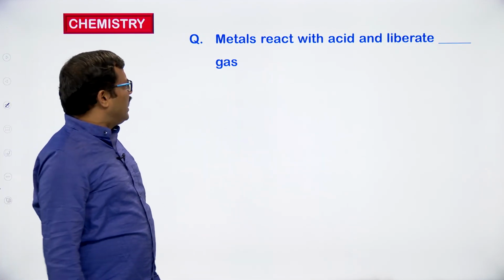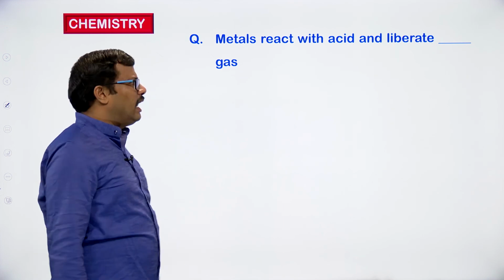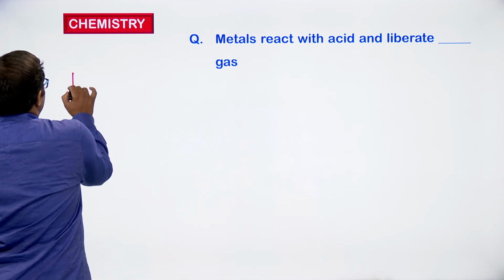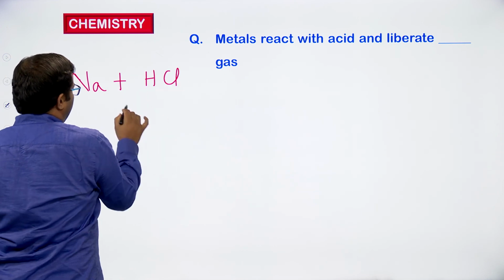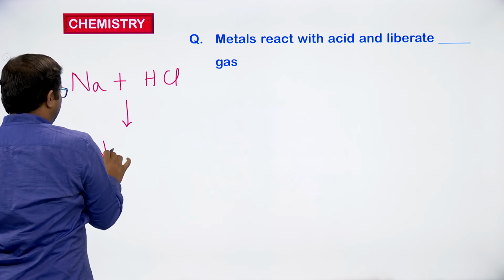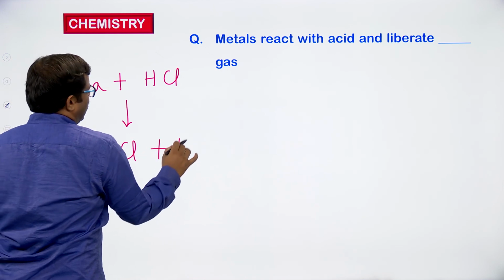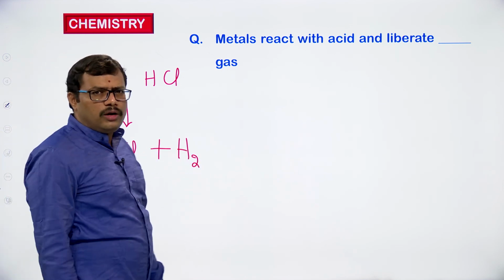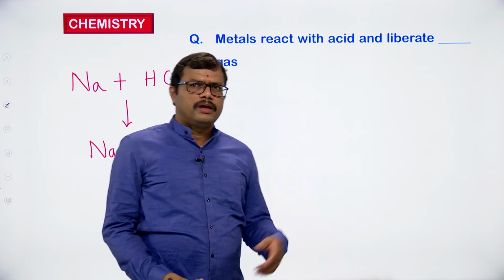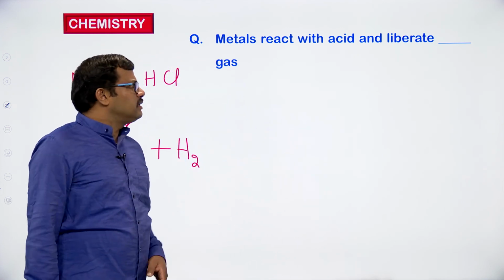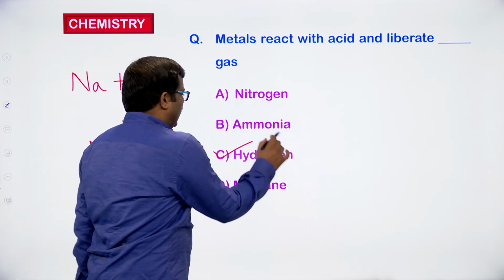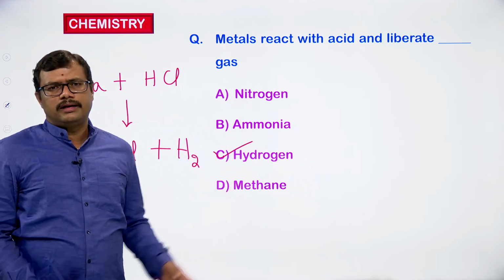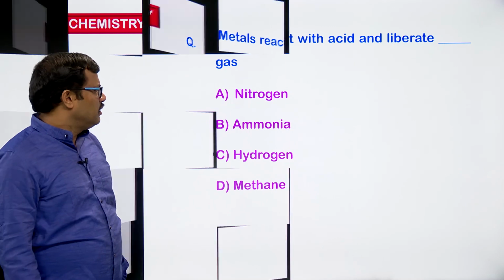metals will react with the acid and liberate what kind of gas? So here for example if we are going to take sodium reacting with hydrogen chloride, what kind of gas we can expect? We can expect the formation of NaCl and hydrogen gas. So hydrogen gas is going to be liberated in this process. So whenever metals react with the acids, it is going to liberate the hydrogen gas.